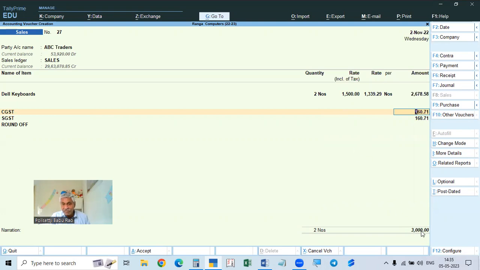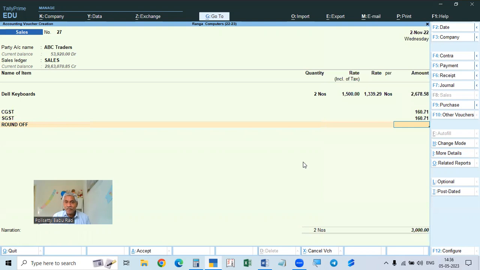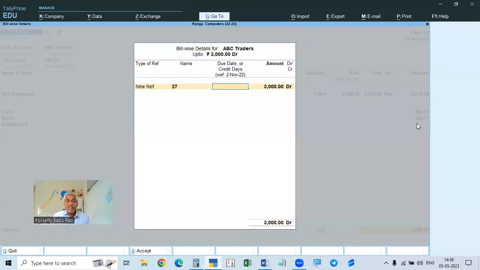So the invoice value will be equal to the rate including tax. That is, this is the taxable rate, then including tax, the total, it is the tax, that is the value including tax, the invoice value. So this is equal to this one, 1,500 into 2, 3,000 rupees. Like this, we have to calculate. Okay. So here, this is already a round figure. That's why it's not showing the 1 paisa difference as in the first case. So it should round off. Now, even if you round off, there is no amount here. Like this, you have to calculate.